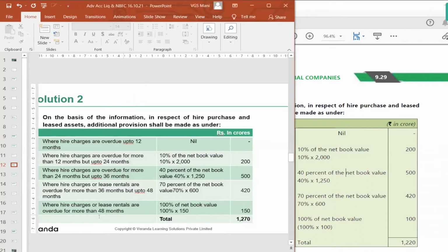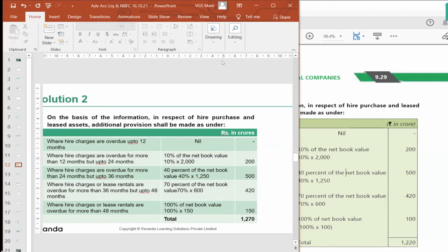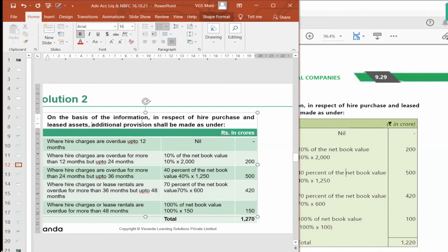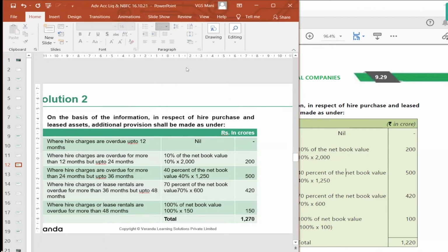Can you understand? Yes. Just remember for which period what provision is to be made. Net book value into that percentage will give you the additional provision to be created. In the solution, it is clearly worded, but in the question they have asked provision to be made. That problem is there in the study material also.